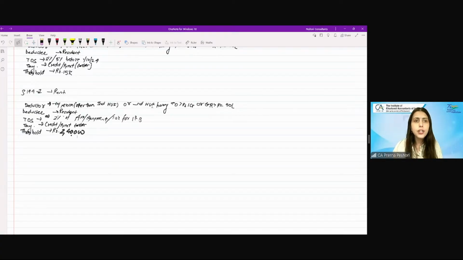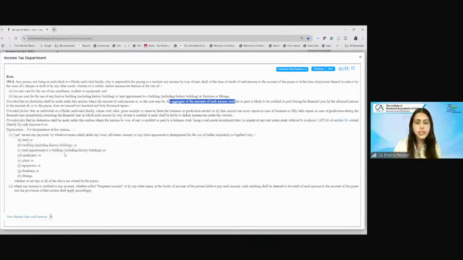Yes. So whether the TDS under 194I will be applicable. Read what 194I says.